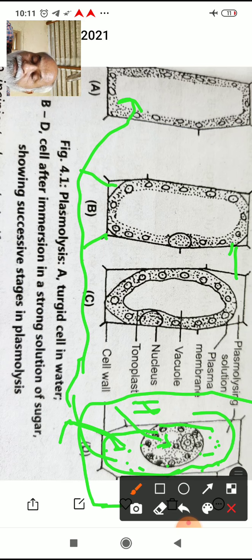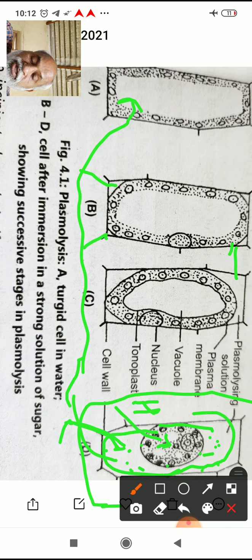One more thing, the weeds and grasses growing on footpaths can be eliminated by sprinkling salt solutions around their roots. So for eradication of weeds, if a hypertonic solution of salt is sprayed on their roots, plasmolysis of the root cells occurs, root death takes place, and ultimately the plant dies.